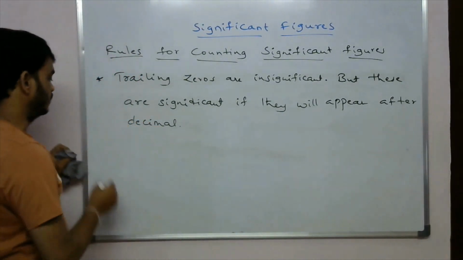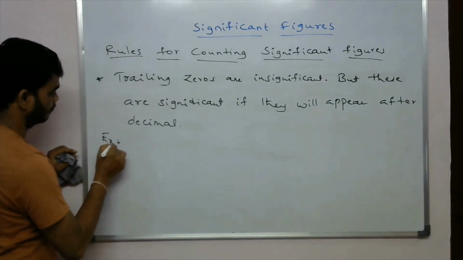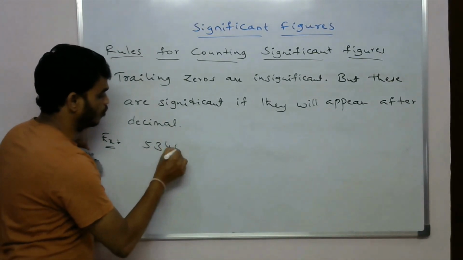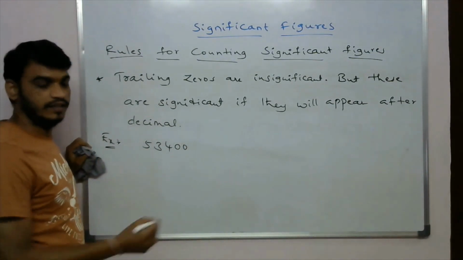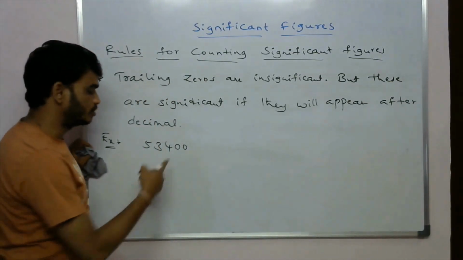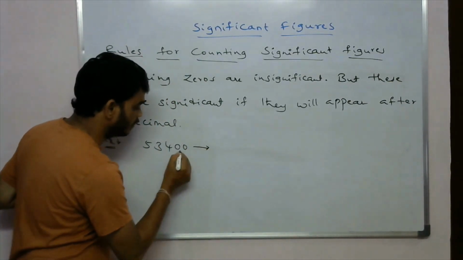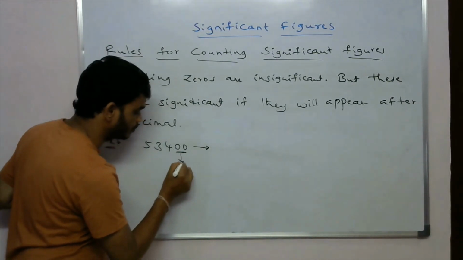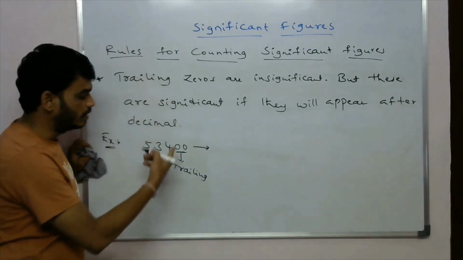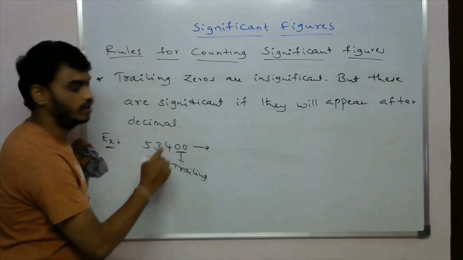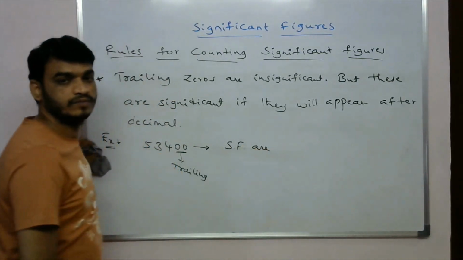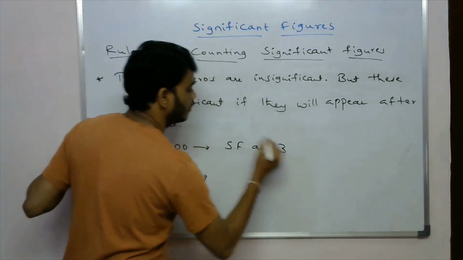For example, I will take 53400. In this, these 2 zeros are the trailing ones. So these trailing zeros are insignificant, and because of that we have only 3 significant figures in this, which are 534.